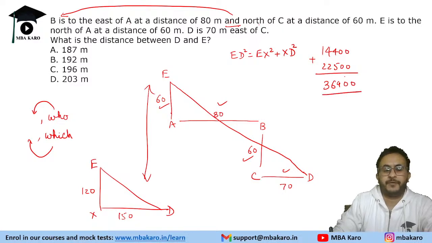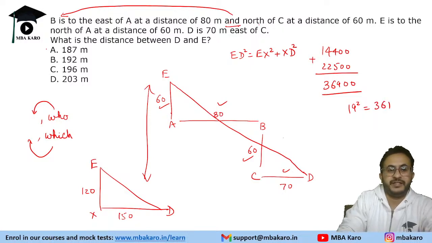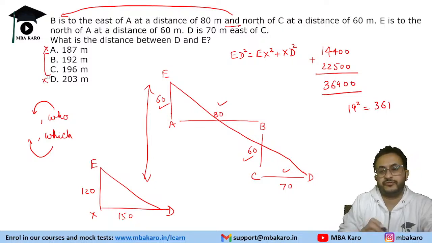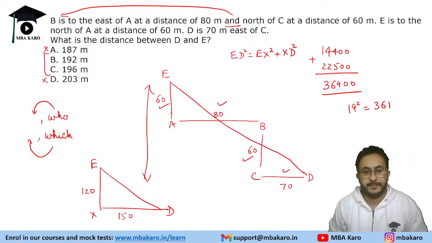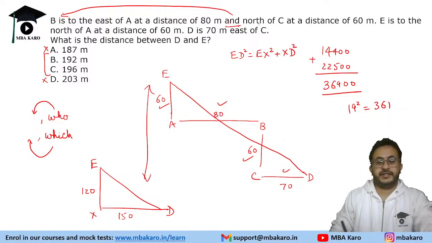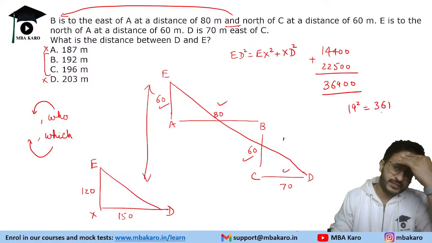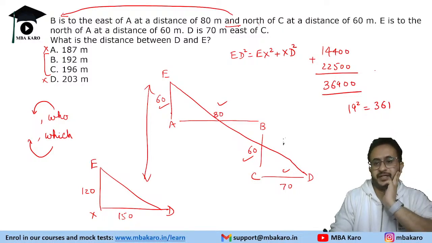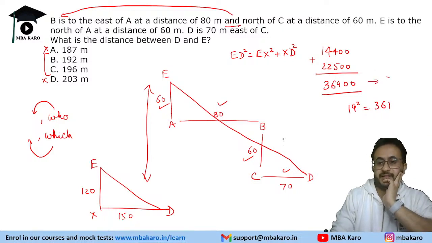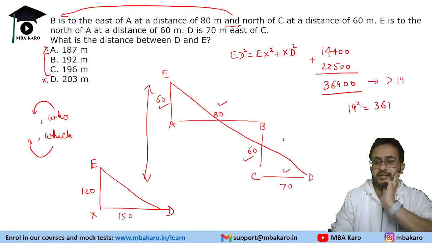Okay. Now 19 square is 361. So definitely it is not going to be 187 or 203. It has to be out of these two options. Right. Achha, 19 square is 361. So 190 square will be 36100.